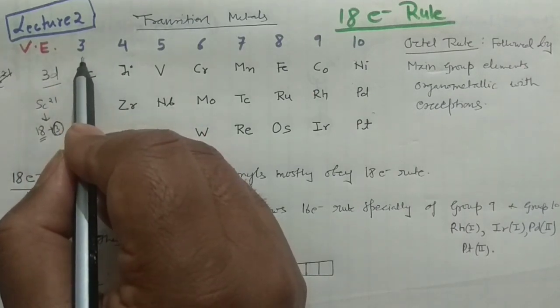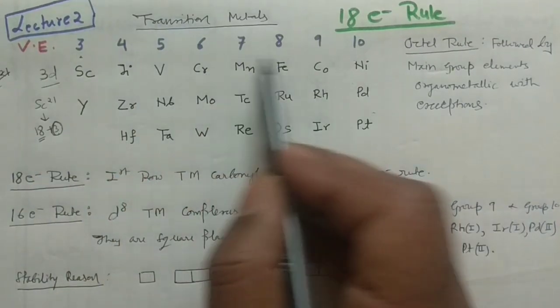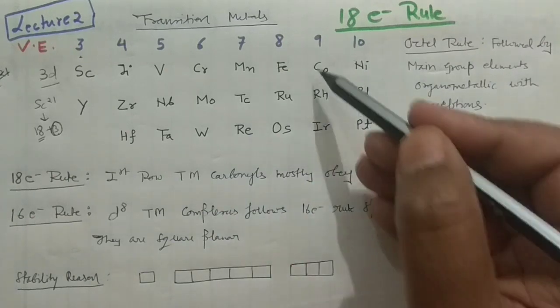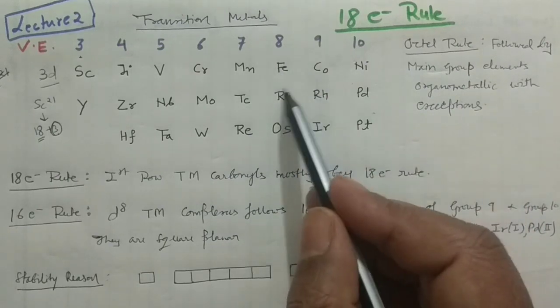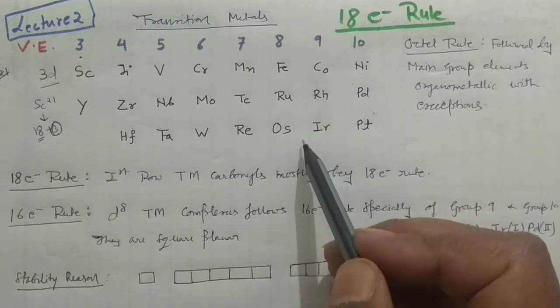Not only d and 4s. Okay, then titanium will have 4. Similarly, vanadium, chromium, they will all have this number of electrons, and these are the groups actually, right? And whenever you have 8 electrons in the iron, then this whole group will have these numbers of electrons. So you should stick to that particular table.